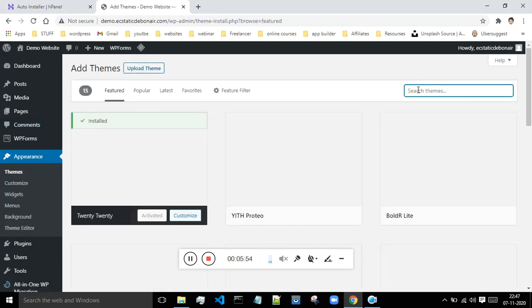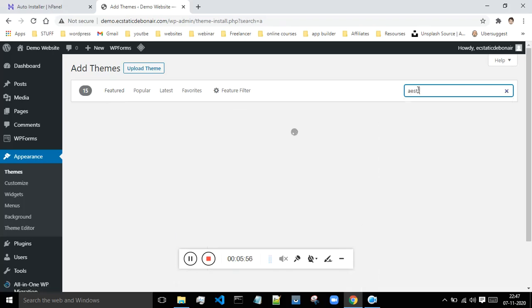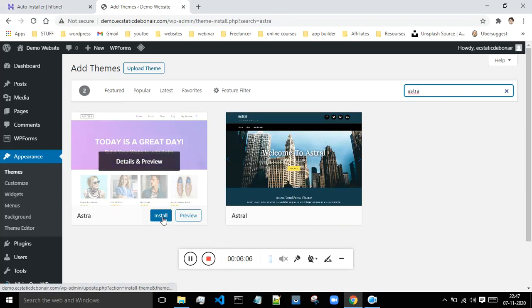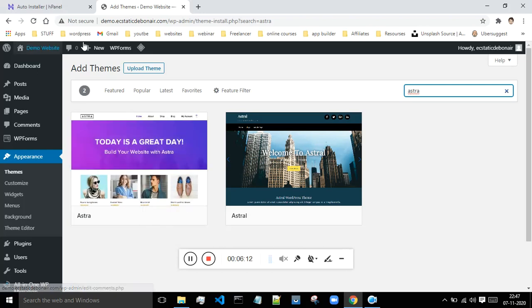Astra is the best option, so just do one thing, search for Astra over here, and this is that theme Astra. You just have to install this. So this is how you have to make your subdomain and install it, and you can host it on the hosting.